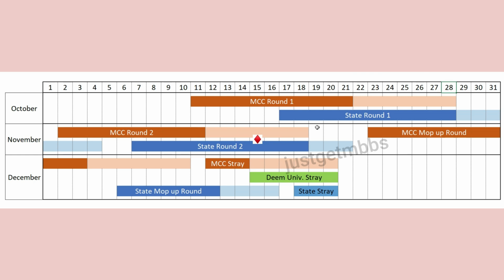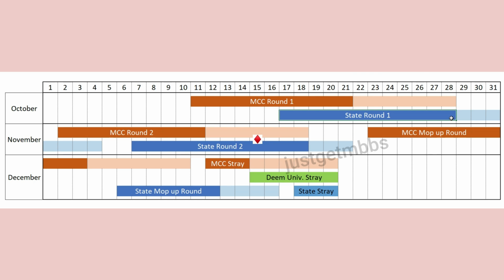Now, if you look at state round 1, even before MCC round 1 completes, state round 1 is supposed to start. State round 1 is expected to start on 17th October, and then is expected to go on until 28th October. So 17th to 28th October, state counseling round 1 is expected to happen. And if you look closely, the last date for joining MCC round 1 and the completion of state round 1 is exactly the same, right?